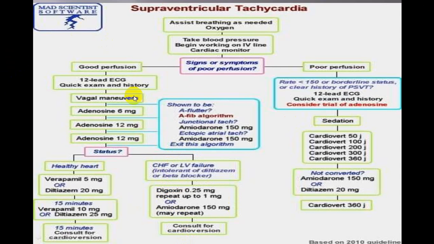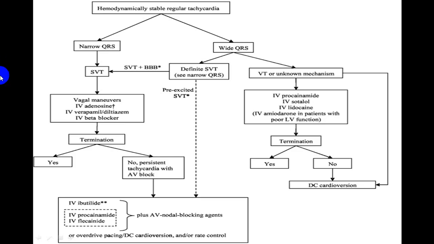So try to follow this particular chart. This is a base chart which is available and a very easy way to understand. The same thing is explained in a little expanded form. This is for wide QRS tachyarrhythmias. We don't go into it at present. We'll be discussing it when we discuss ventricular tachyarrhythmias. So vagal stimulation followed by adenosine followed by verapamil, or you can use a beta blocker.